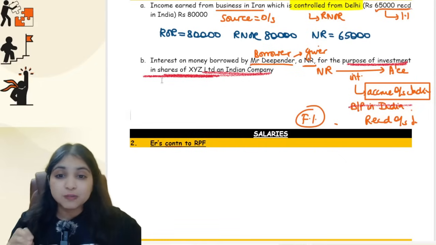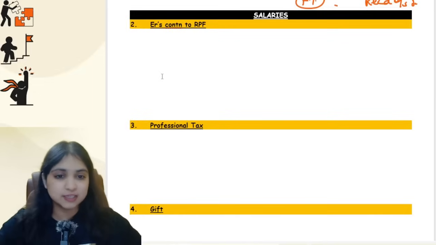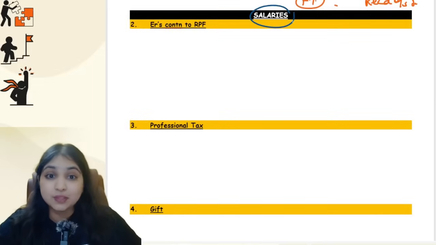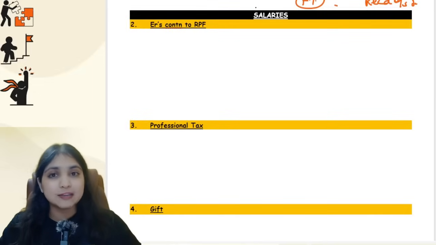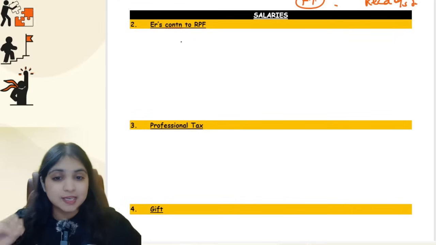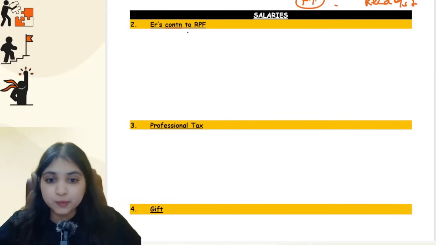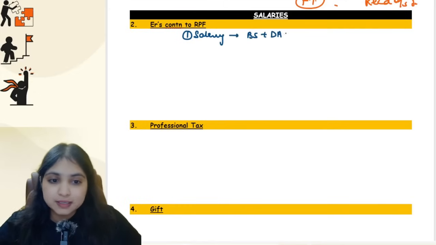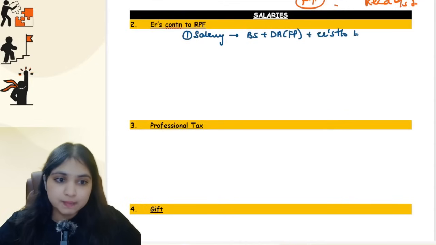Okay, so this was my first discussion with you with respect to residential status. Now coming to our next discussion with respect to salaries. Here I want to quickly give you a revision of some concepts. Number one, employer's contribution to RPF. First of all, your very first step over here will be to compute salary for the purpose of RPF, and salary will have three components: basic salary plus DA forming part plus employees' turnover-based commission. This is going to be the first step.